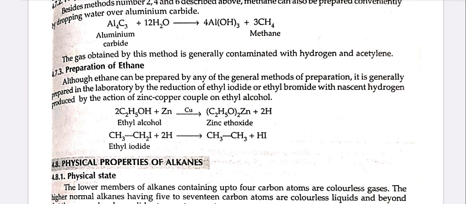2C2H5OH plus Zn in the presence of copper give rise to (C2H5O)2Zn plus 2H. CH3CH2I plus 2H give rise to CH3CH3 plus HI.